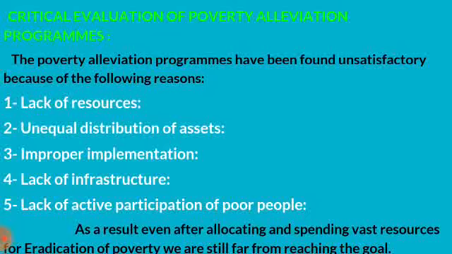However, corruption, lack of training, pressure from the local lenders and non-participation of local level institutions resulted in improper implementation of the programs. Fourth, lack of infrastructure. There was a lack of infrastructure facilities such as schools, roads, power, television, education, and training institutions in poverty stricken areas.